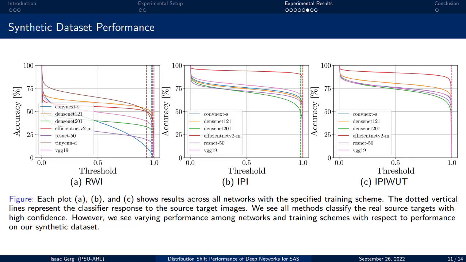On this slide, we show the results of the synthetic dataset performance. Each plot shows accuracy as a function of threshold. For all plots, larger average values indicate better results. We can see that the overall ImageNet pre-training works better than without, and that EfficientNet gives the best overall performance on this dataset.